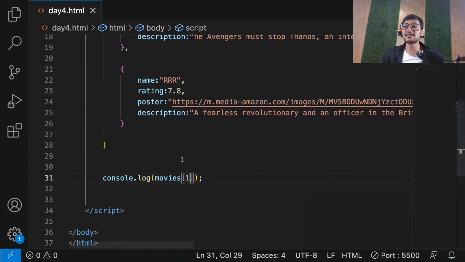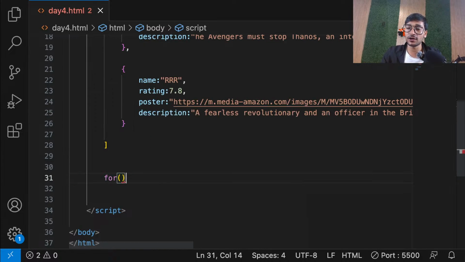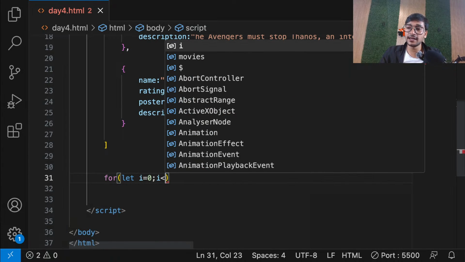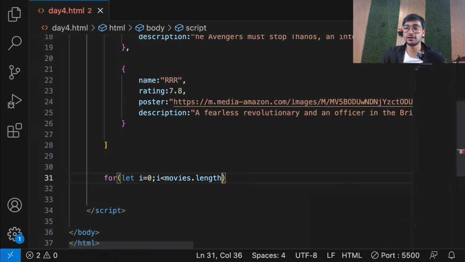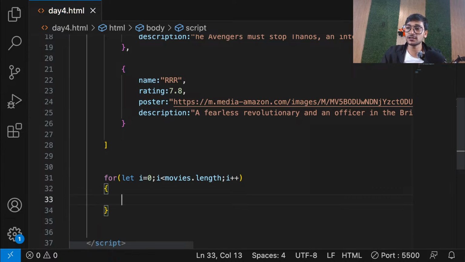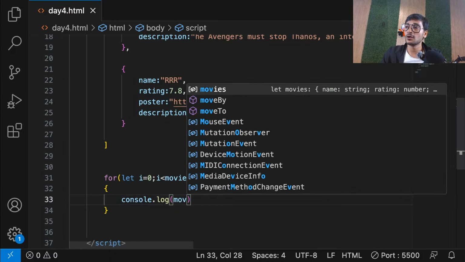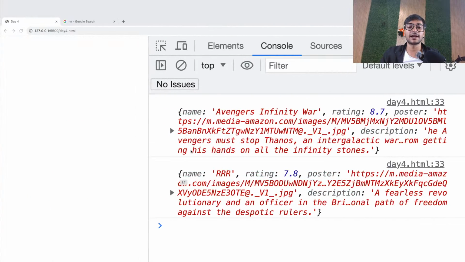And the best part is, guys, now if needed, I can also apply looping here. So for example, I can go for let i equal 0, i is less than, let's say, movies.length. So less than 2, because there are only 2 movies. So the last index will be 1. So less than 2 and i++. And now just like that, I can go ahead and console.log movies of i. So basically, I'll be printing both the movies. See that, guys? First one, second one.